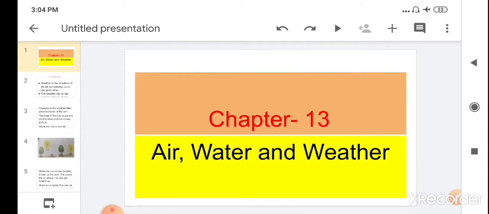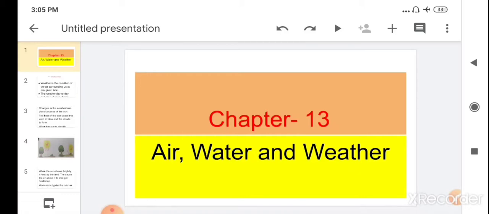What is weather? How does the sun affect the weather? Because when we see the sun, that day is sunny. And during the cloudy days, it is very rare to see the sun. So we will learn how the sun affects the weather and what makes the wind blow. So let's start. First of all, what is weather?